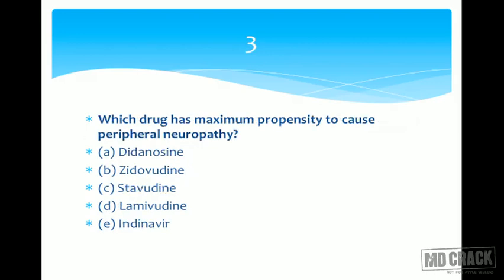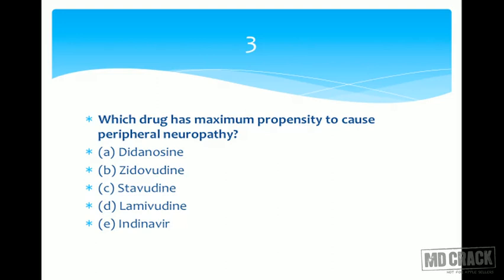Question number 3, out of the following drugs, which drug has got the most liability to produce peripheral neuropathy? You have didanosine, zidovudine, stavudine, lamivudine and indinavir. You have 5 agents which are anti-HIV drugs. Didanosine, zidovudine, stavudine and lamivudine are from the same group. What is the same group? It's nucleoside reverse transcriptase inhibitors, means they are NRTIs. And the last drug, indinavir, is a navir, which is a protease inhibitor.